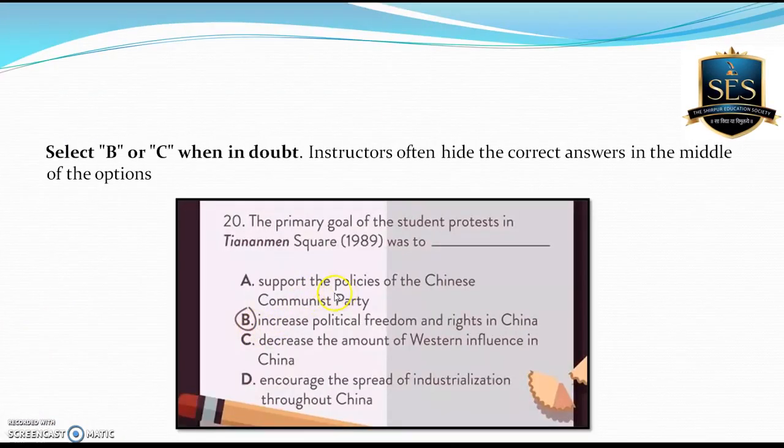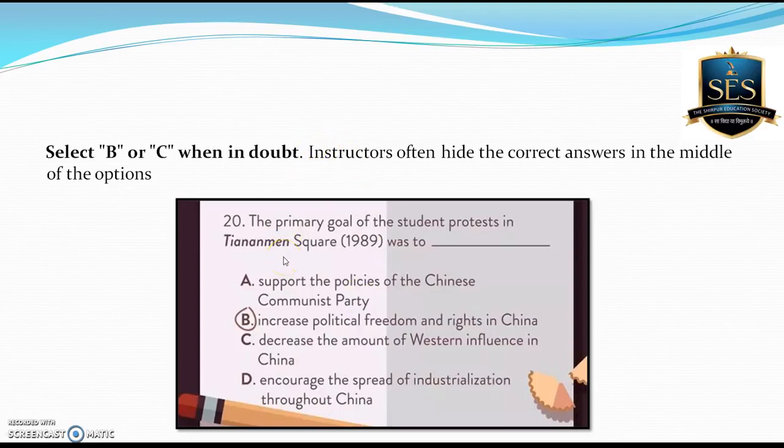This is another tip. If you are confused about A or B or C or D, there are 2 cases I'm discussing here: confusion between A and B, and another confusion between C and D, and you're not coming to any conclusion.